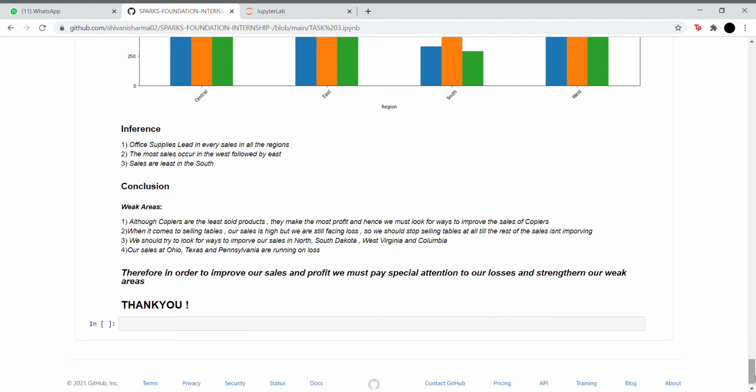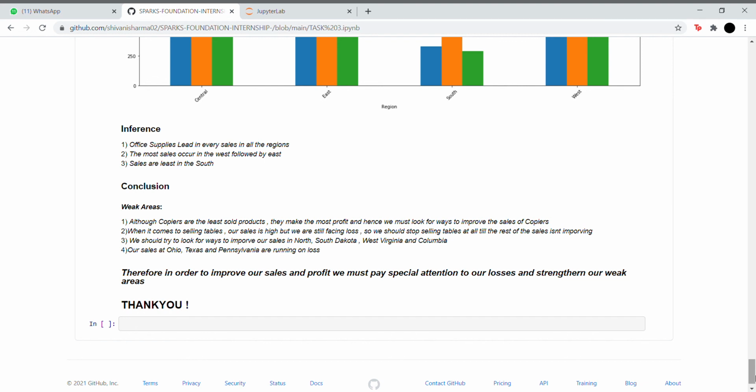Okay, so the final conclusion is that although copiers are the least sold products, they make the most profit, and hence we must look for ways to improve the sales of copiers. When it comes to selling tables, our sales are high, but we are still facing loss. So either we should temporarily stop the sales of tables and bookcases, or improve the sales elsewhere and then start selling them again.